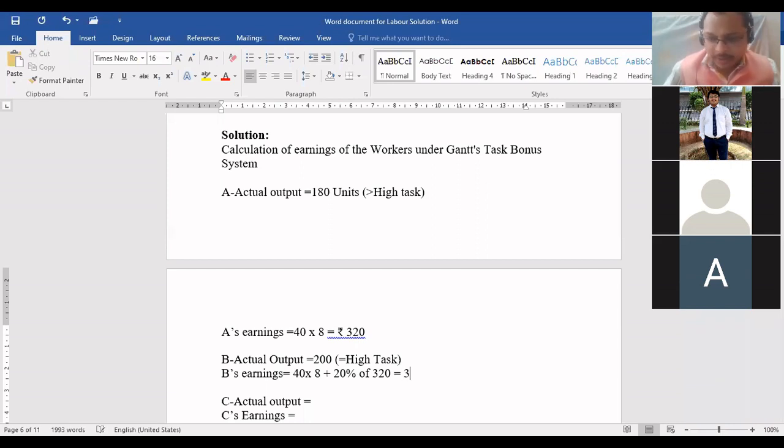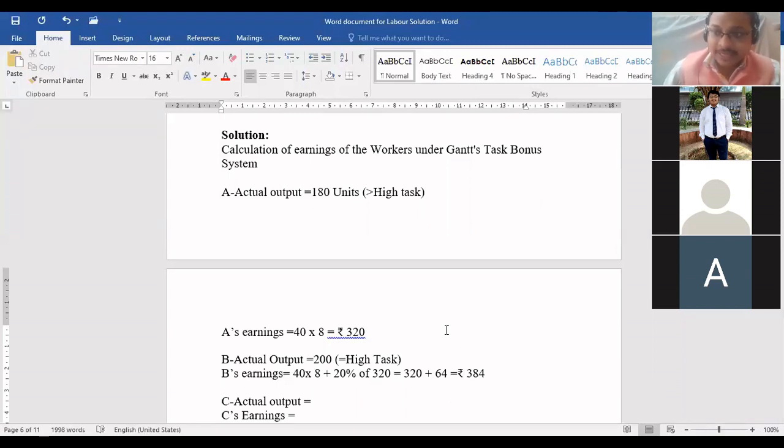Everyone understood? It is coming like 320 plus 64, so it will come to 384. Everyone got this answer? This is the second way of calculating this Gantt task plan.